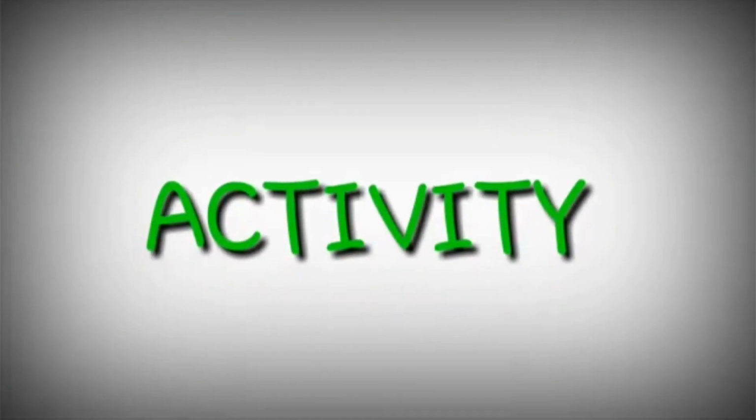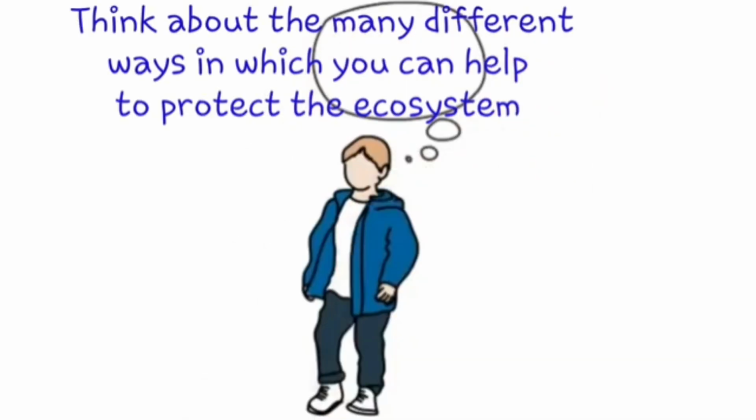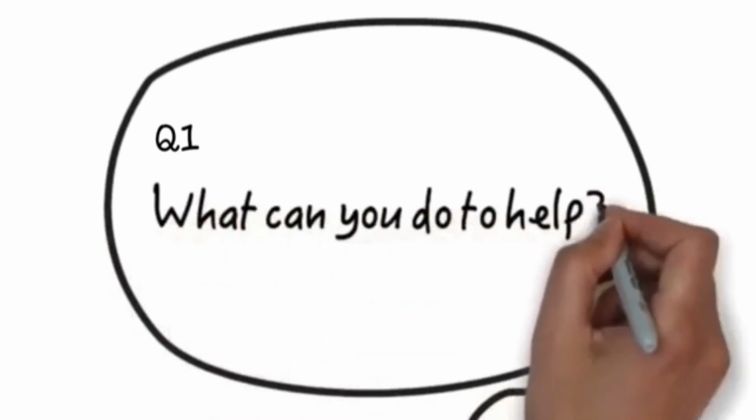Hope this is clear. Now students, there is a small activity for you all. You have to write it down in your geography notebooks. Think about the many different ways in which you can help to protect the ecosystem near you. What can you do to help?